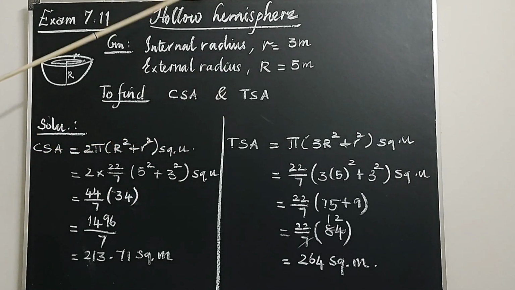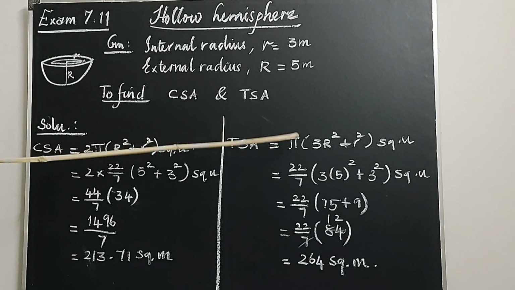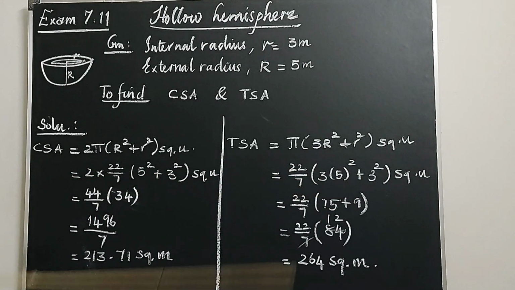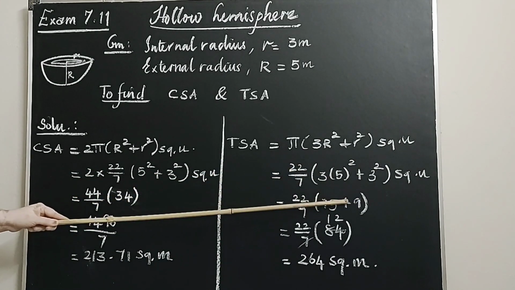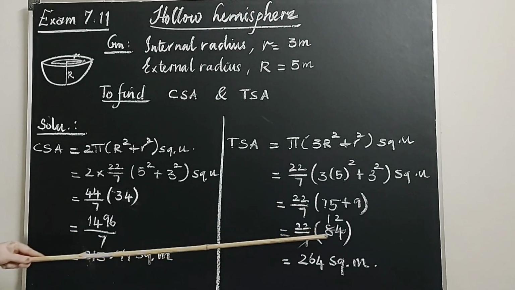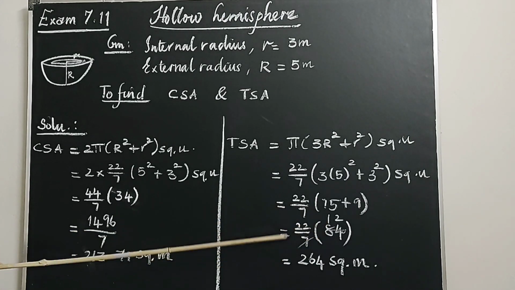Then total surface area of a hollow hemisphere is equal to pi into 3 capital R square plus small r square. Substitute the values: 22 by 7 into 3 into 5 square plus 3 square. 3 into 25 is 75 plus 9, then 22 by 7 into 84. 7 and 84 will be cancelled. 12 sevens are 84. 12 into 22 is equal to 264 square meter. So this is a very direct sum. So read the question carefully, and what is given, what is to be found. That is very important.